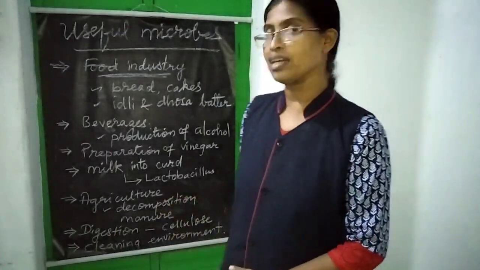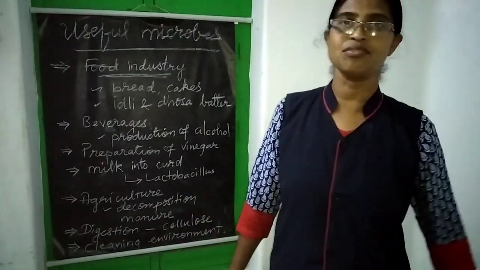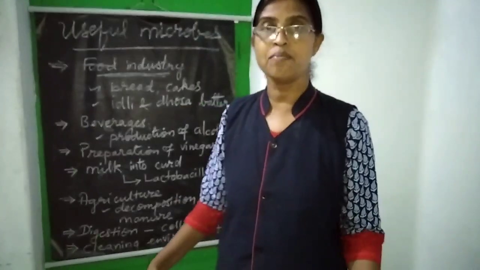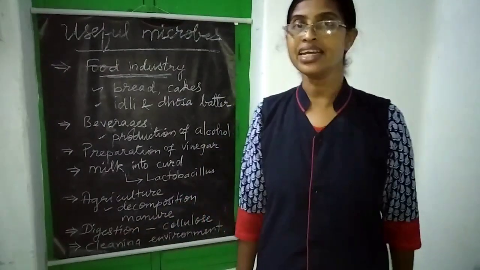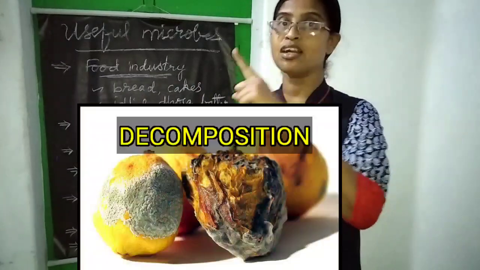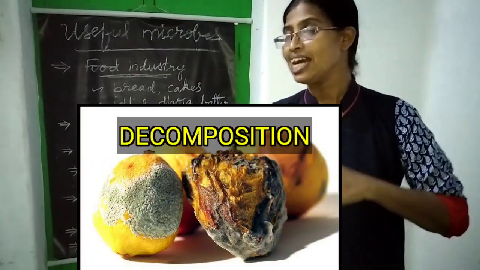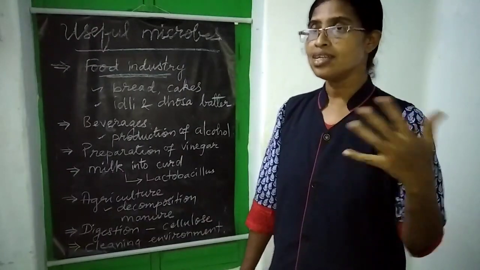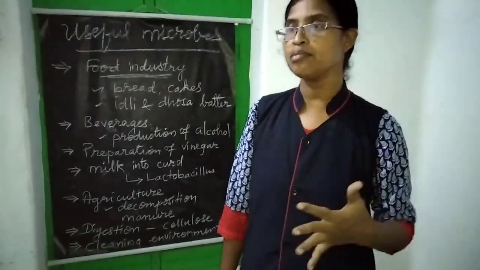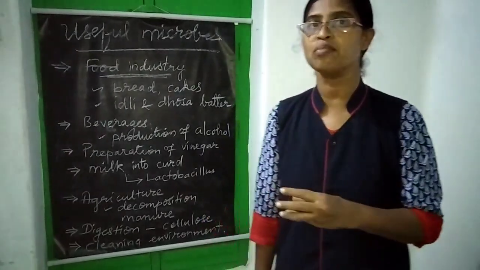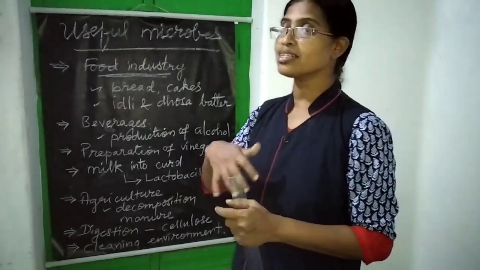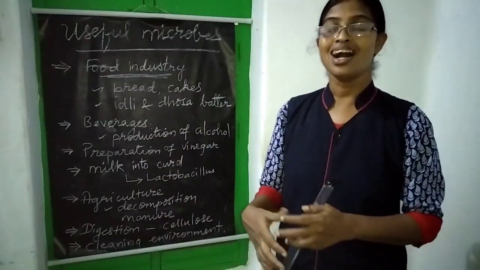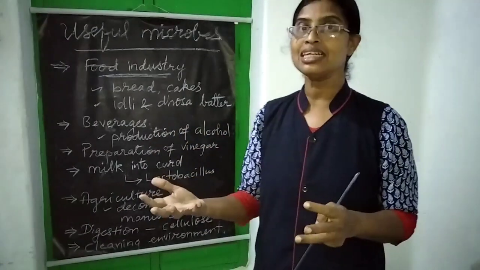Now, if we talk about agriculture, that also comes under food, right? So how do these microbes help in the agricultural field? What is decomposition? Decomposition means conversion or turning of dead matter of plants and animals into manure. That is called decomposition. Understand? Make it manure, and the manuring process requires decomposition. For that we need bacteria and fungi.